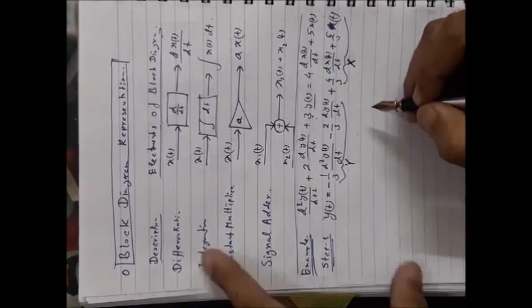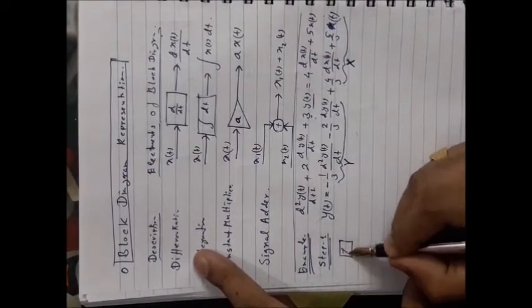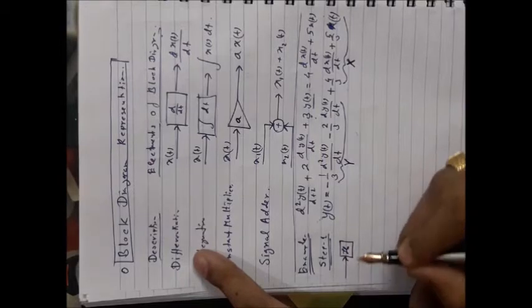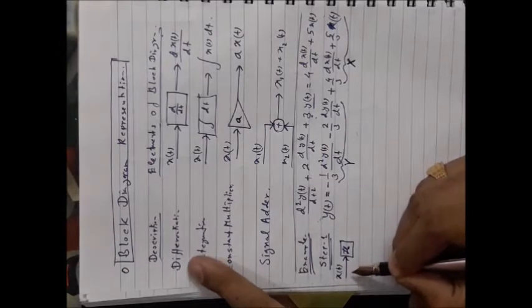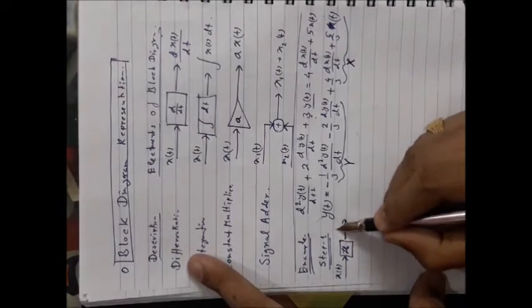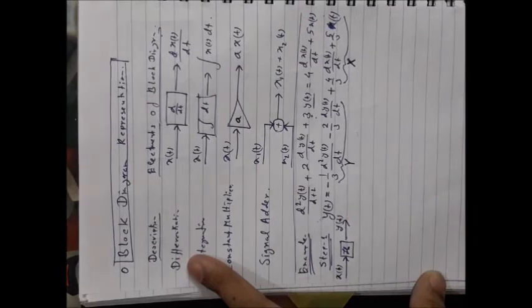Okay. Now any system, you know that if any system is there, you should have the input at the left hand side, and the output at the right hand side. Now you are going to draw the block diagram.